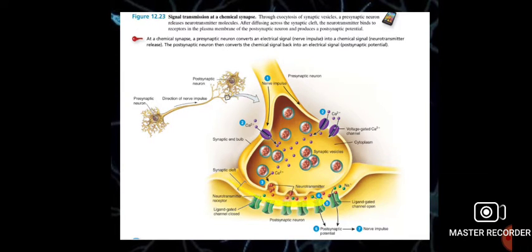This is the space between the two neurons, and here channels are present on the postsynaptic membrane. These channels receive the neurotransmitter and change their conformation, which allows sodium ions to move from outside to inside. This movement of sodium ions from outside to inside creates a potential, the postsynaptic potential, which leads to a nerve impulse.